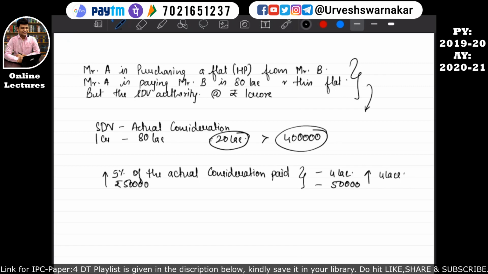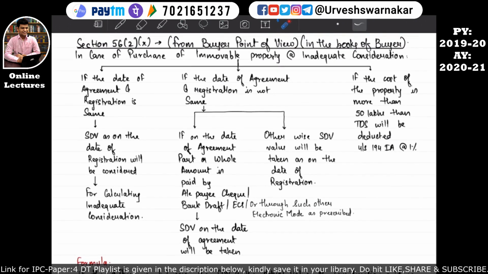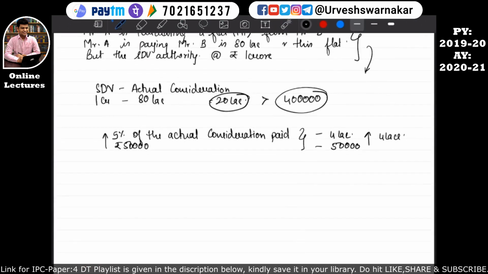Then what our condition says is that the difference of SDV and the actual value paid will be taken as income from other sources of the purchaser. So let's come to our blank page. Here we have calculated that the difference between stamp duty value and the actual consideration is 20 lakh.